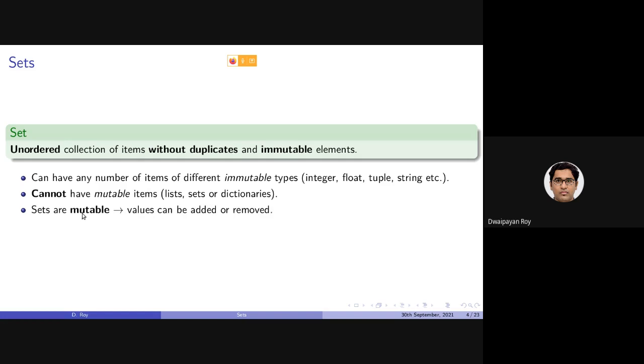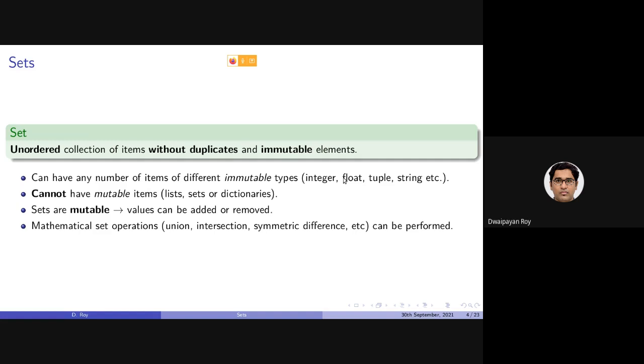But sets are mutable, that is, an item which is there inside a set can actually be modified, can actually be removed. A new item can also be added to an existing set. Here I would like to highlight that although sets are mutable, all the items should be immutable.